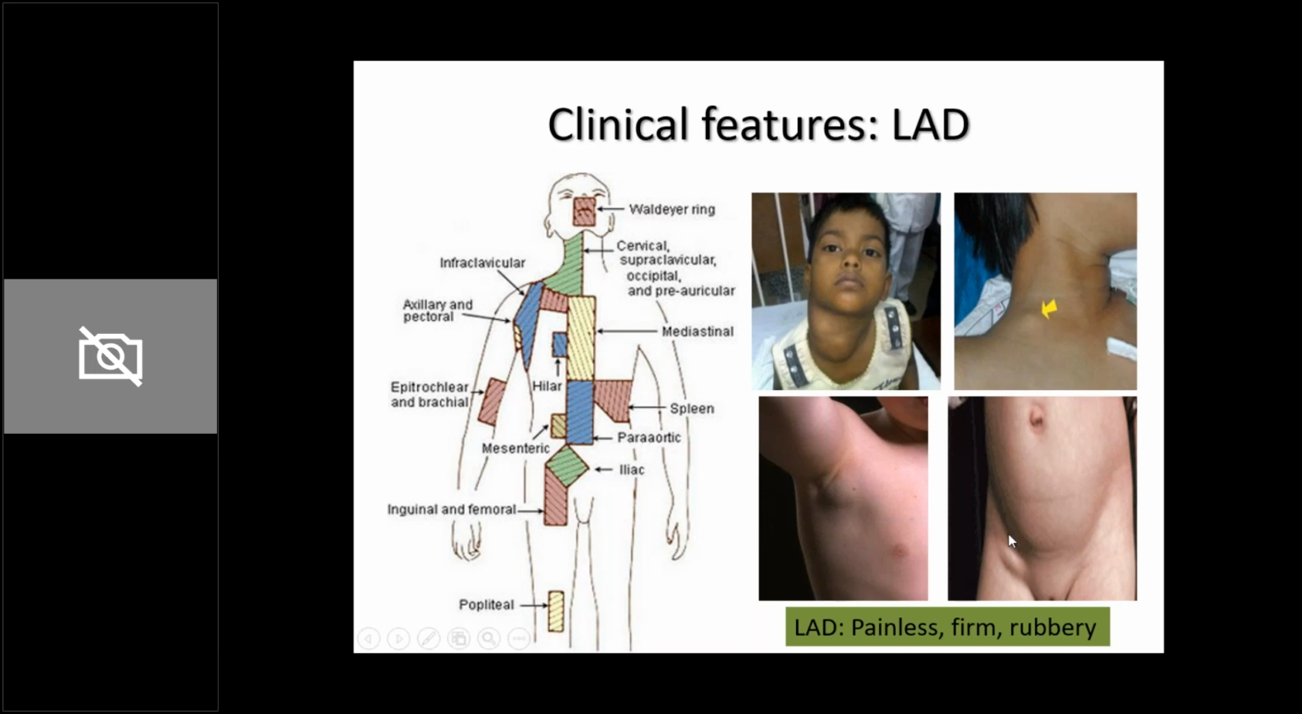And what is the characteristic of these lymph nodes? They will be painless. So there will be no pain. That is characteristic. They will be firm. There is no fluctuation. If there's an abscess or pus, it will fluctuate. These nodes are rubbery in consistency. This is characteristic of Hodgkin's.